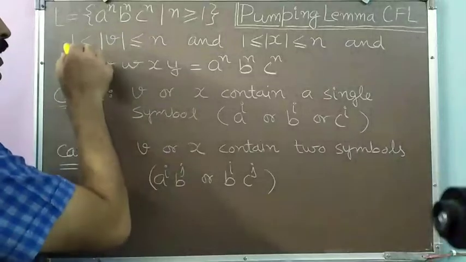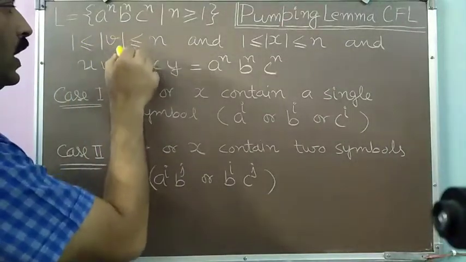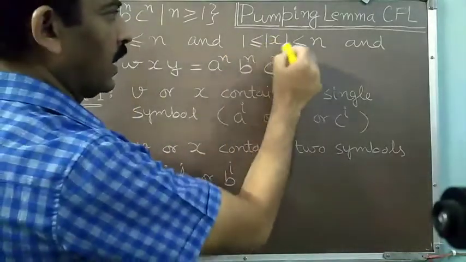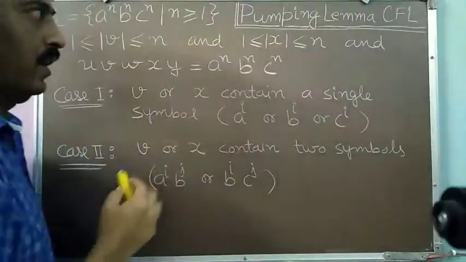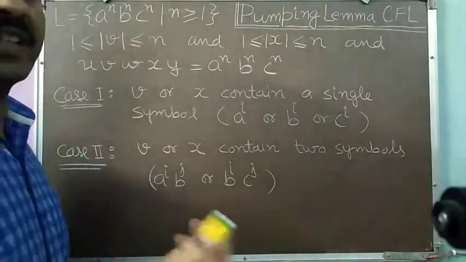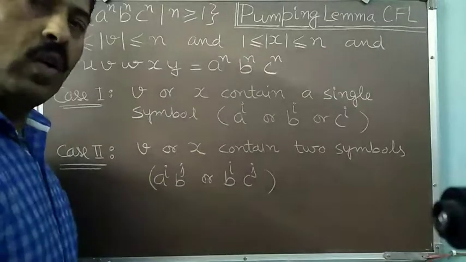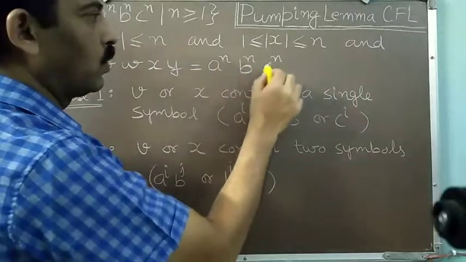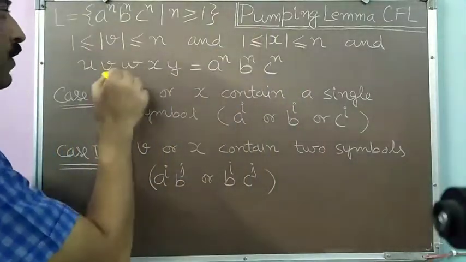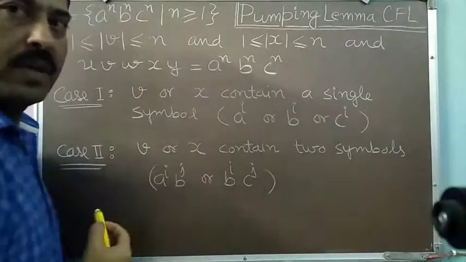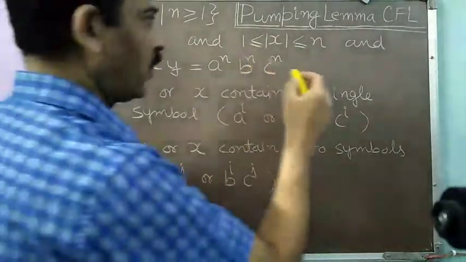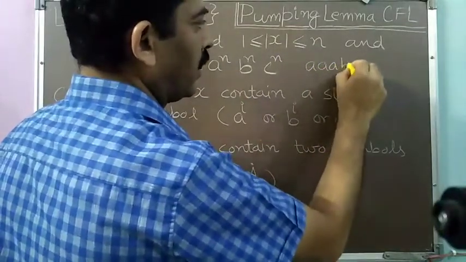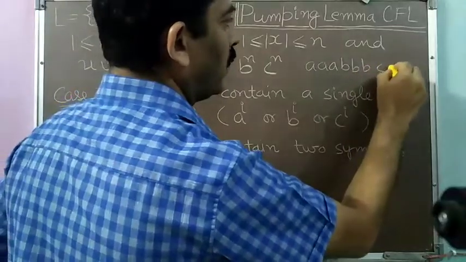Now, as we have seen, 1 is less than or equal to the length of v, which is less than or equal to n, and similarly the length of x is also between 1 and n. So what values may v or x contain? Can they contain all three symbols from a, b, c, because uvwxy is a to the power n, b to the power n, c to the power n? Can v contain all three symbols a, b, c? No, it cannot. For example, suppose I take the value of n as 3. So my string will be triple a, triple b and triple c.